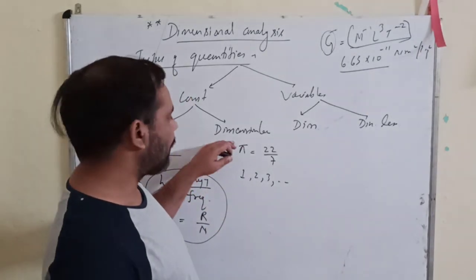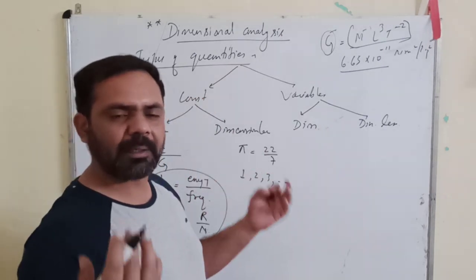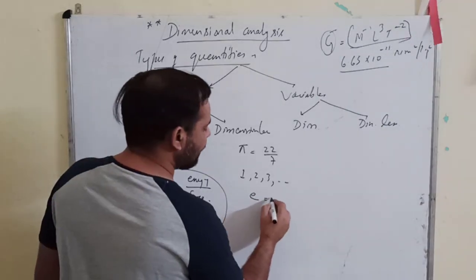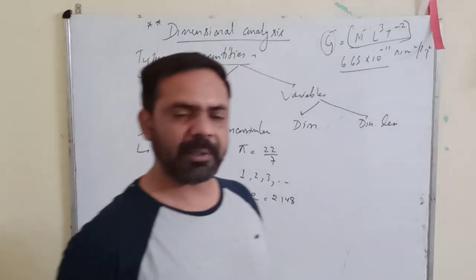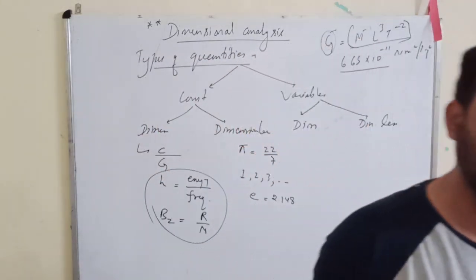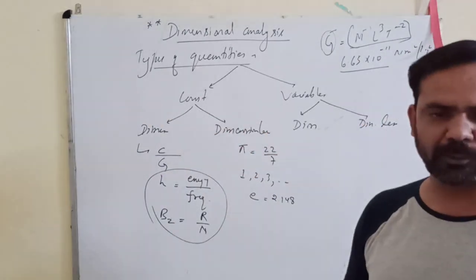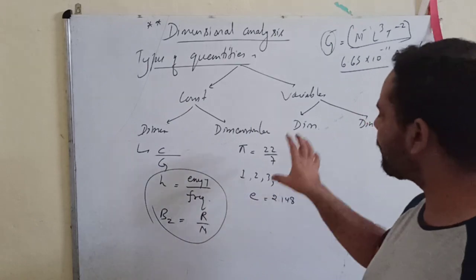They are dimensionless constants. They are constants but they don't have any dimensional formula. Similarly, e, the value of e is 2.718. This exponential constant has a fixed value, so it is also a dimensionless constant. So these were constants, dimensional and dimensionless.